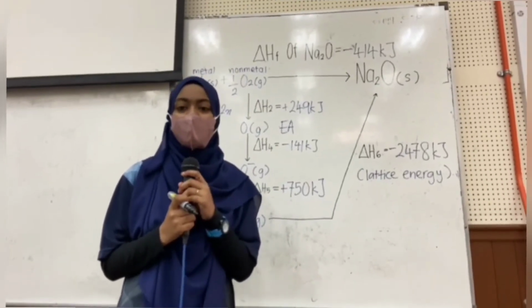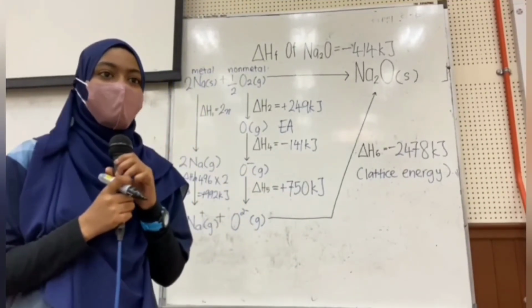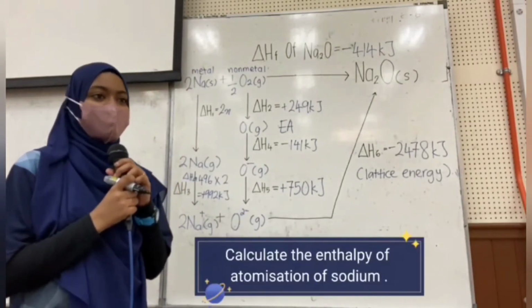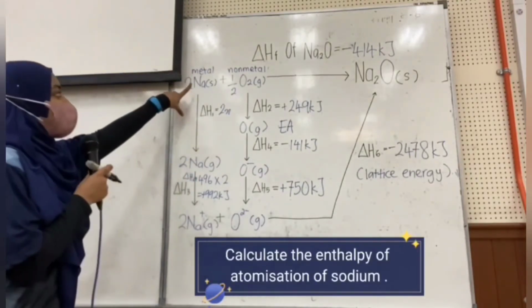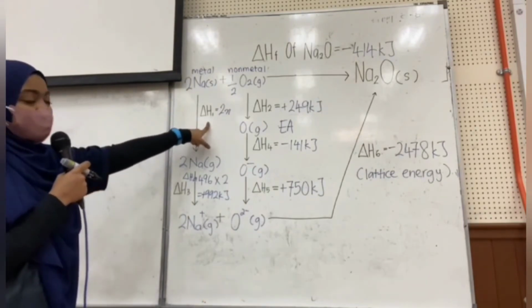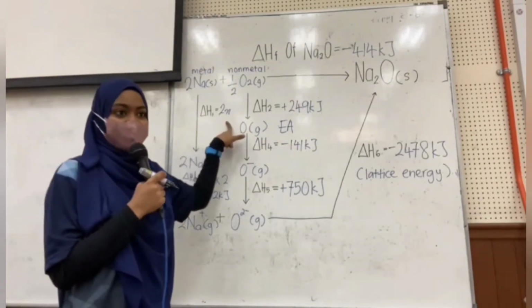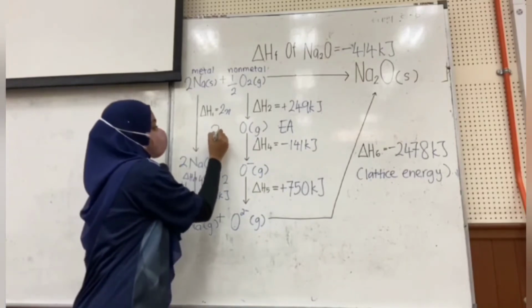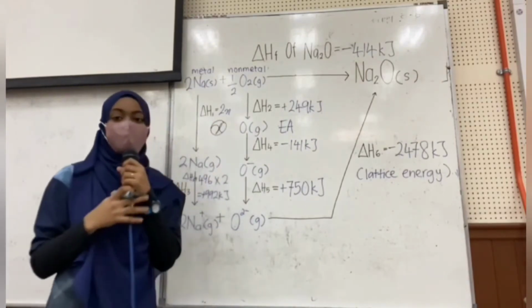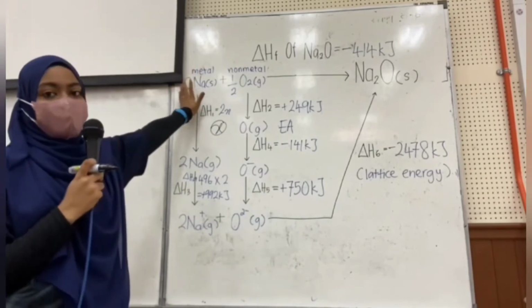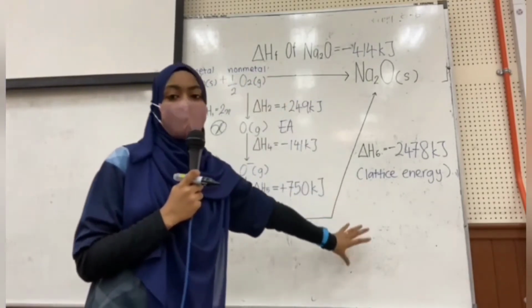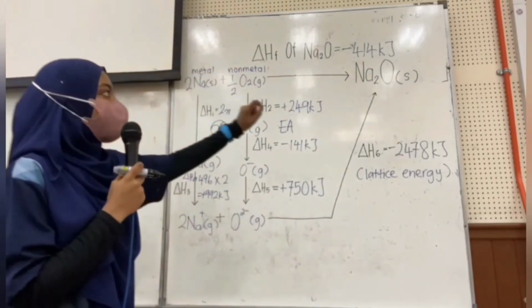Okay. Now we continue to the second question, where we have to calculate the enthalpy of atomization of sodium. Here, we have the atomization of sodium, which is 2x. We have to find the value of x. In finding x, firstly, we have to look at the energy level diagram, find out all the details and identify them.